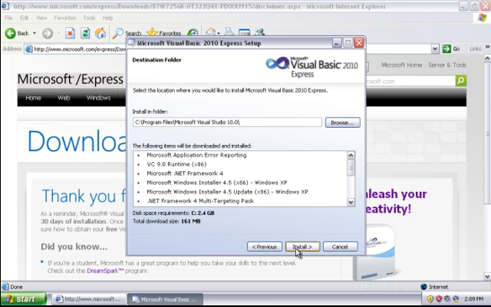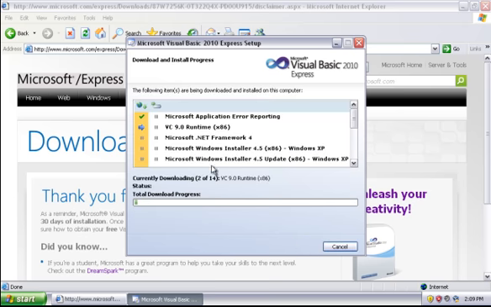Okay, I'm gonna keep the installation location the same. You can change it if you want. Click next, and now it's gonna install. Depending on the speed of your internet, it's gonna be fast or slow. Mine is gonna take a while, so I'm gonna pause the video and resume once it's done, and we'll pick up where we leave off.